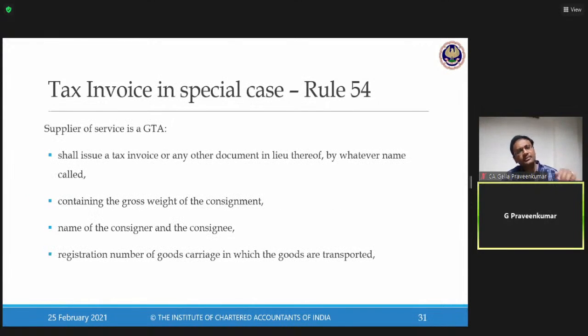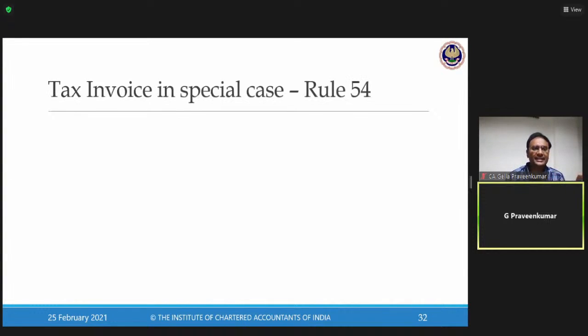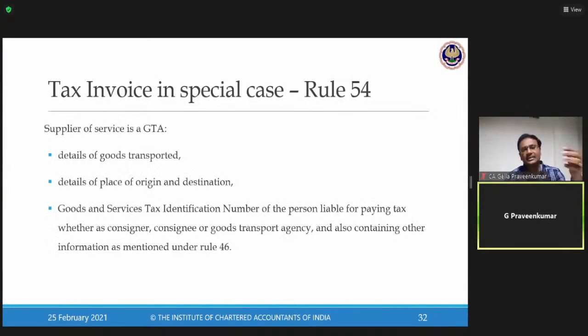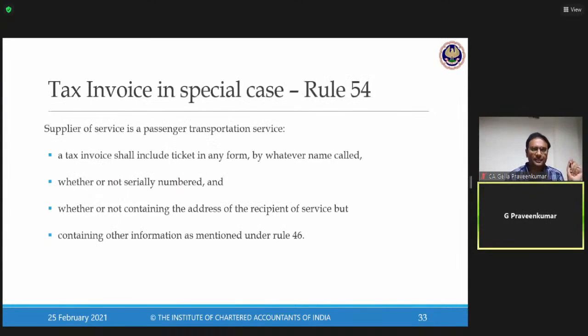In case of GTA, again they say, please issue any invoice or a tax invoice or a document. Generally, we have this consignment note where they will say what the consignment is, the consignor, the consignee, what the goods are, what vehicle the goods have been transferred through, and who has to pay tax in relation to this particular consignment. This is what Rule 54 talks about GTA.